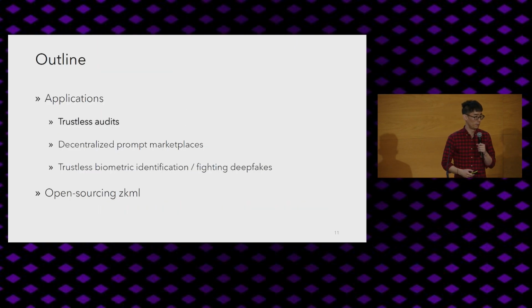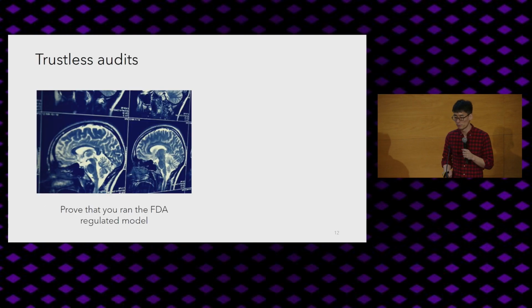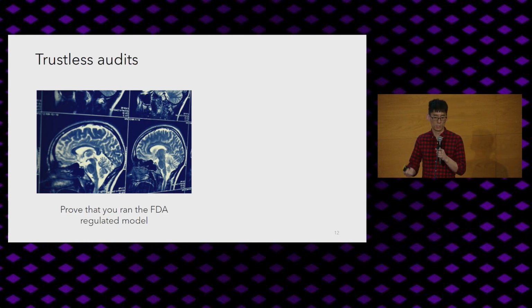So I promise that I'll motivate the need for executing ML models trustlessly with several applications. And I'll first start with trustless audits. So why do we care about this? Well, as ML increases in the different uses and scenarios, we want to be sure that the models that we're running satisfy some properties.